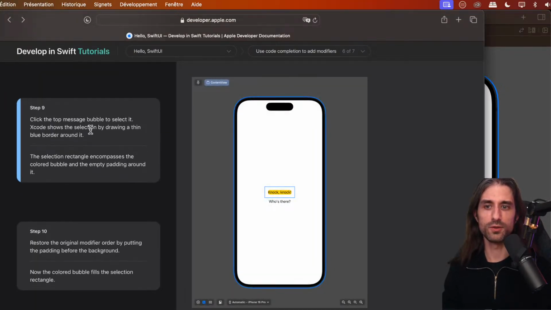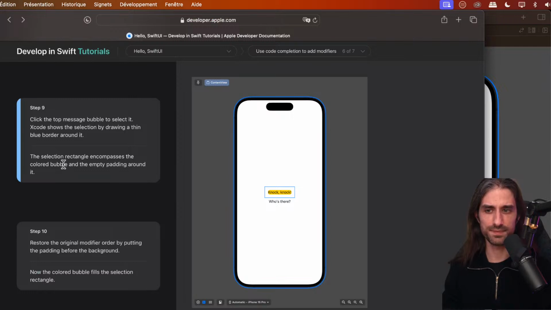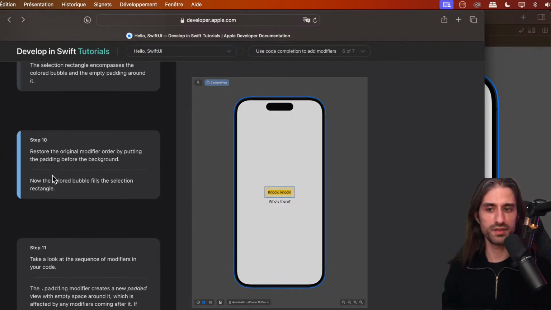And so we're going to click the top message bubble to select it. Xcode shows the selection by drawing a thin blue border around it. So we've selected this part right here. And you can see it corresponds to this piece of code right here, the one that's highlighted. The selection rectangle encompasses the colored bubble and the empty padding around it.